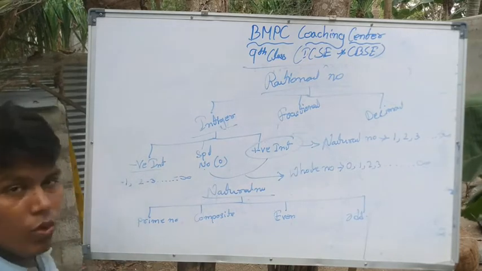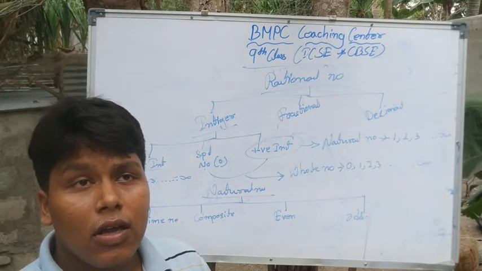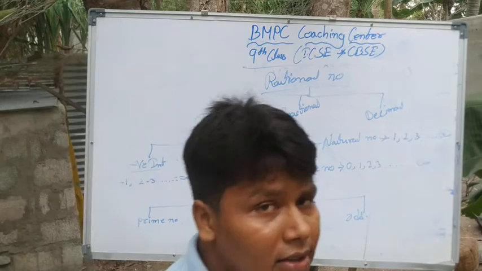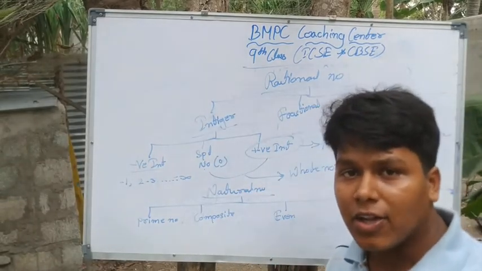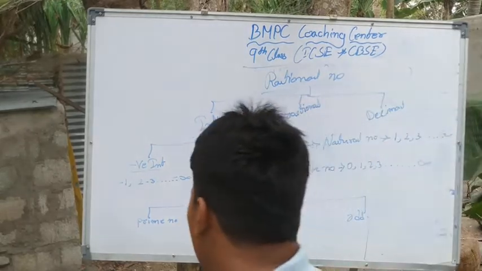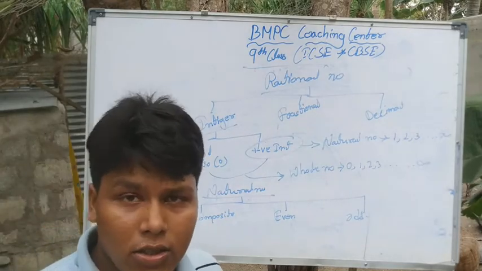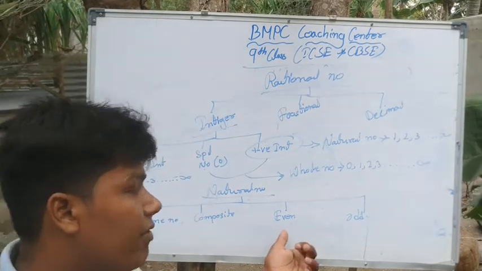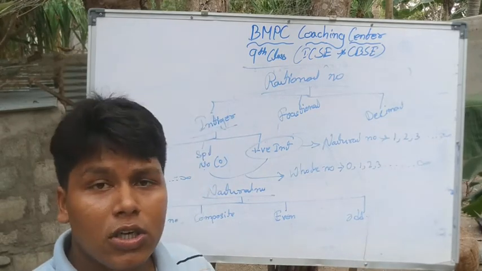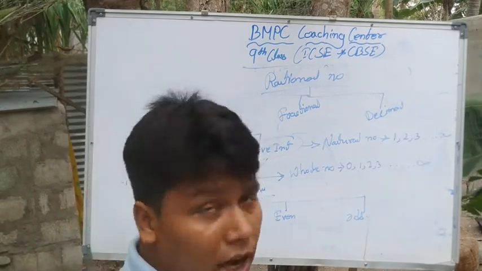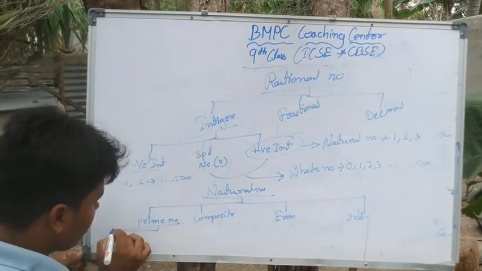Prime numbers: we know prime numbers are those numbers which have exactly 2 factors, one is itself and another is 1. Clear? Composite numbers are those numbers which have more than 2 factors. An even number is divisible by 2. An odd number is not divisible by 2. Clear?